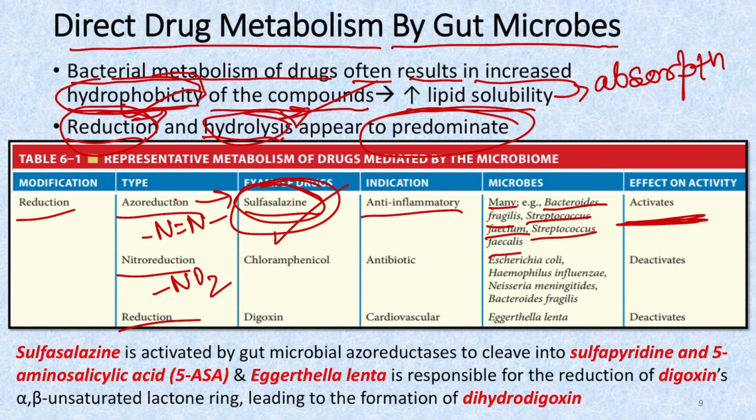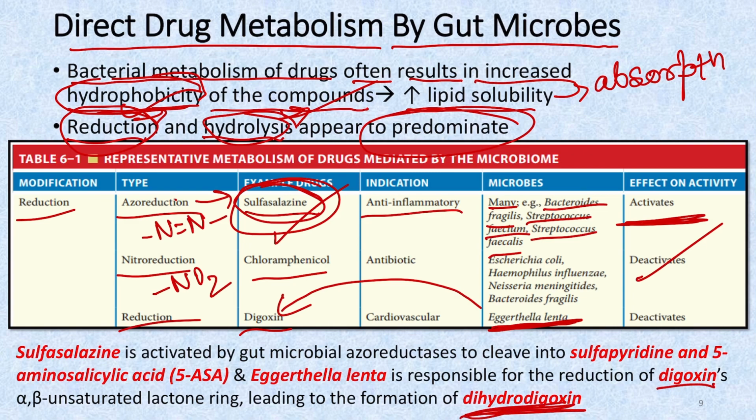Then in case of chloramphenicol, it deactivates the drug. Then in case of digoxin, the microbe Eggerthella lenta is responsible for deactivating digoxin. What it does is convert digoxin into dihydrodigoxin, that is, digoxin's alpha beta unsaturated ring is reduced, and as a result it leads to the formation of dihydrodigoxin. So it deactivates the digoxin.